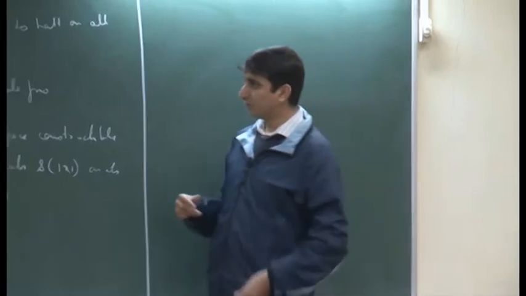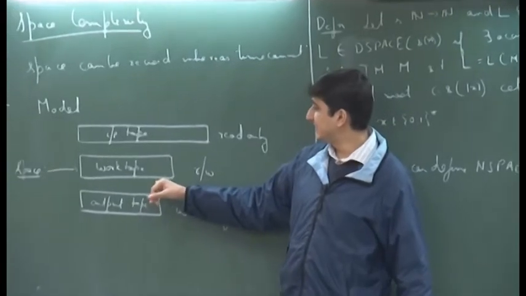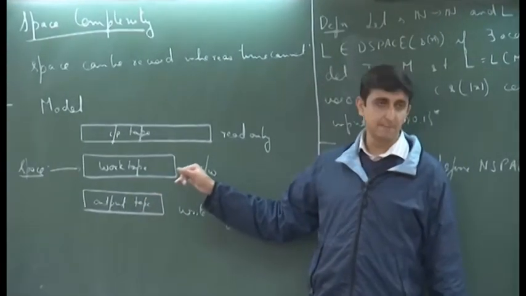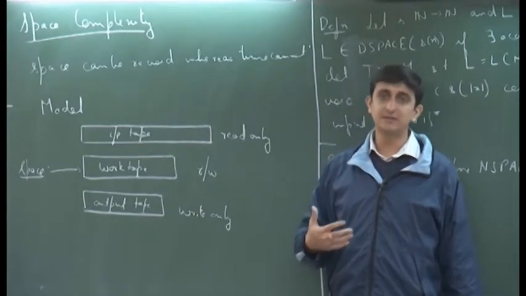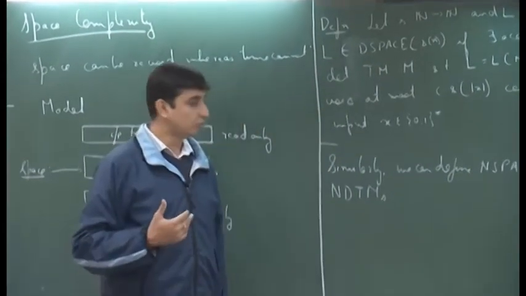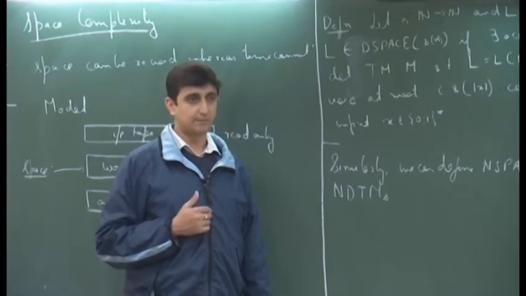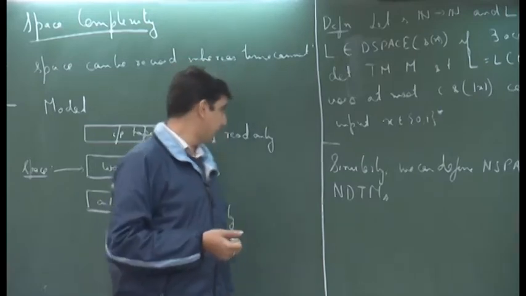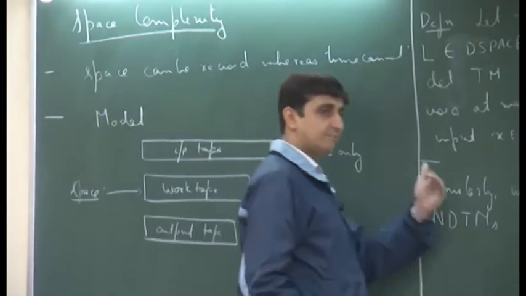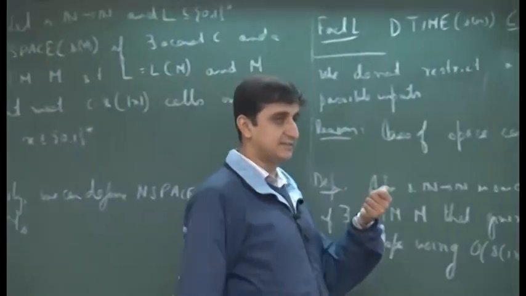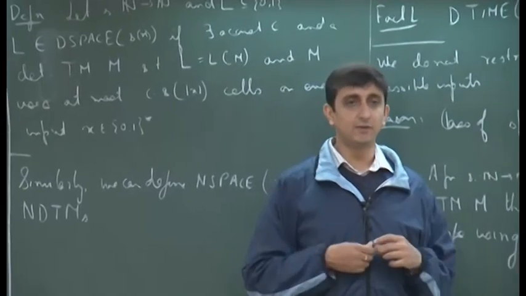Now, if you have a Turing machine which uses some constant c times s of n number of cells, the total number of different configurations that machine can get into is 2 to the power order of s of n. So, we can fix that counter so that whenever it reaches that maximum value, 2 to the power c times s of n, we make the Turing machine halt.